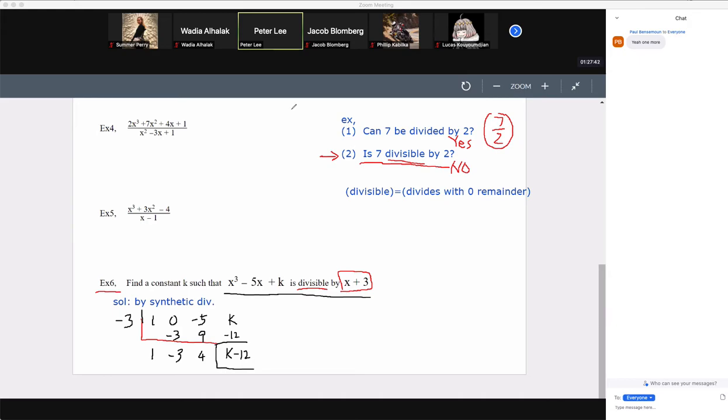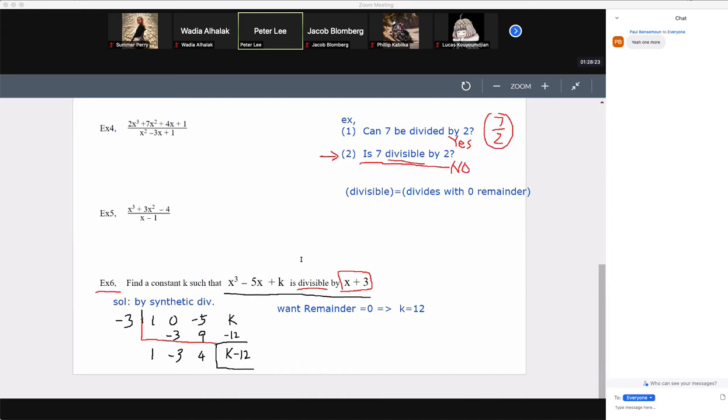So what is k? Now we know what the k is. What is k? 12. K is equal to 12. In this case, the remainder equals 0. So that means k must be 12. That's what it is. If you just write k equals 12, that's the end of it.